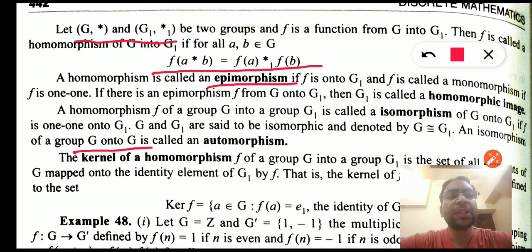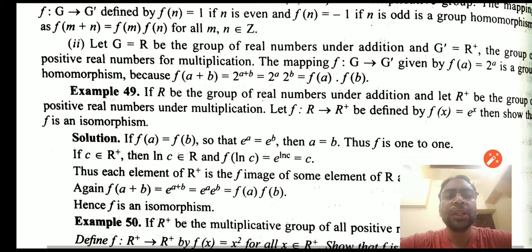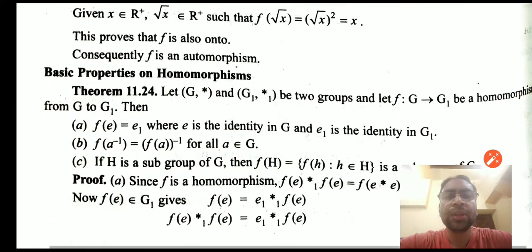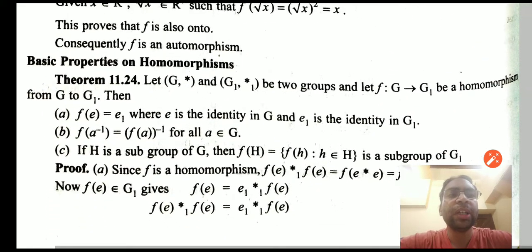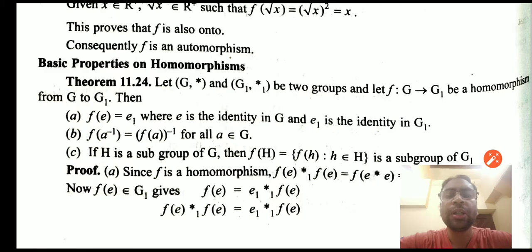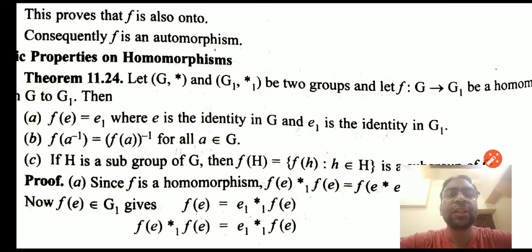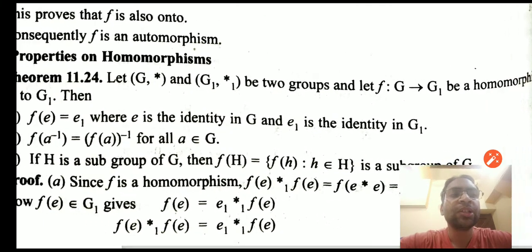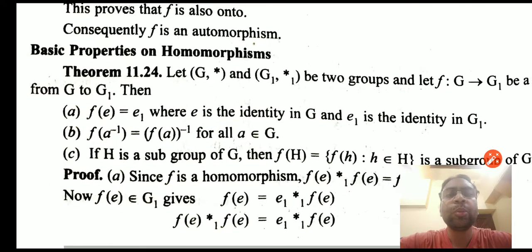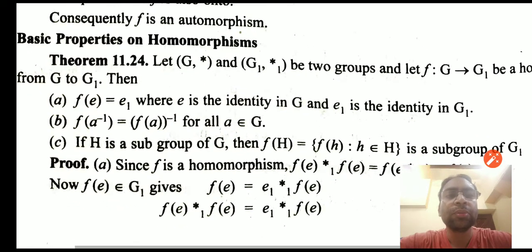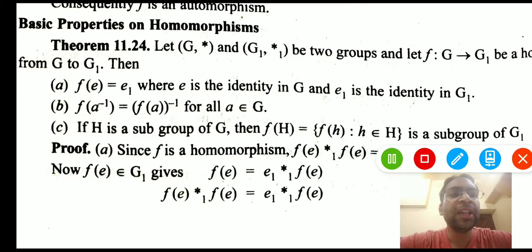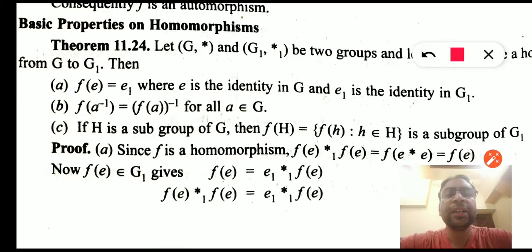So now let's see some more properties of the homomorphic groups. This is the basic property, property number 1. If the two groups G and G1 are homomorphic, then the image of the identity element will also be the identity element.